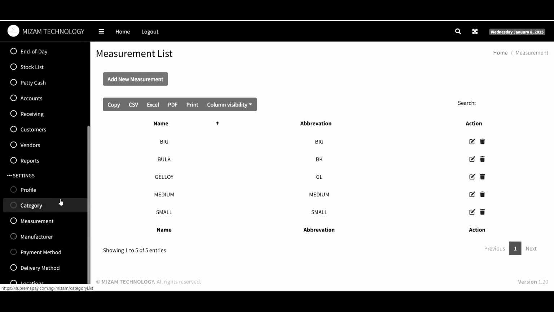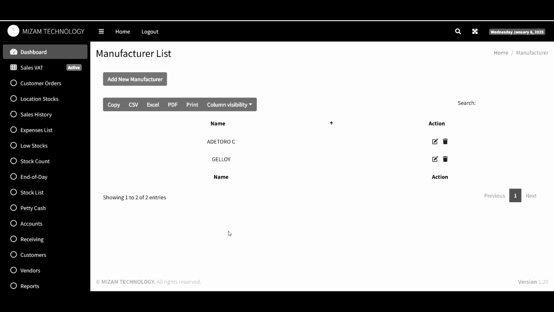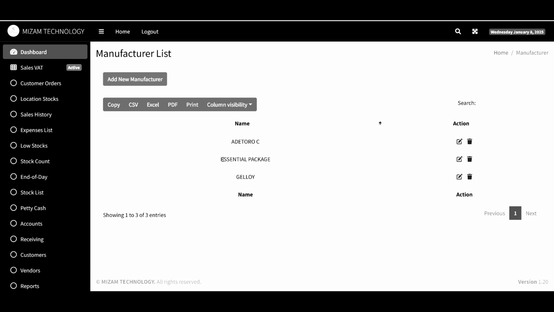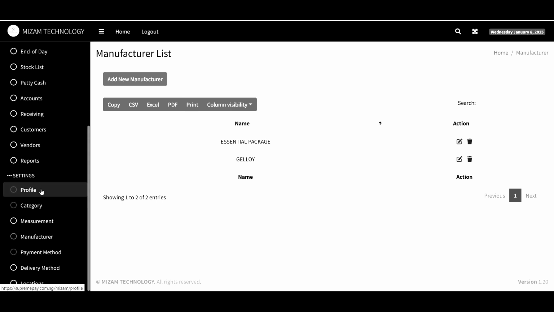So we move to the next settings, which is the manufacturer. Those people or the organization that is supplying us the goods and services that we are rendering. So you click on add new manufacturer. You add the name of the manufacturer. Let's say this. Then we can click on add. Now you can see that it has been added. You can see essential package. Then we can delete and we can remove. So it depends on how you want to control your setting. So that's it. Then you can scroll down.